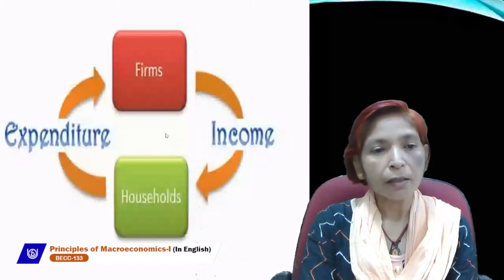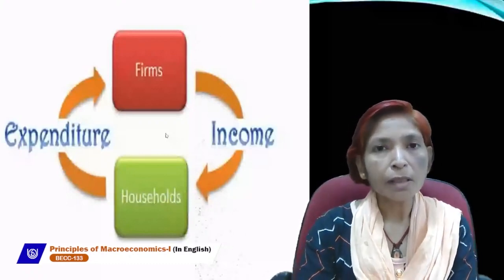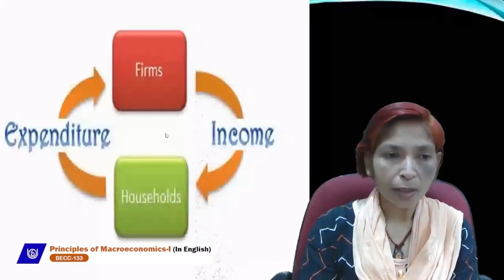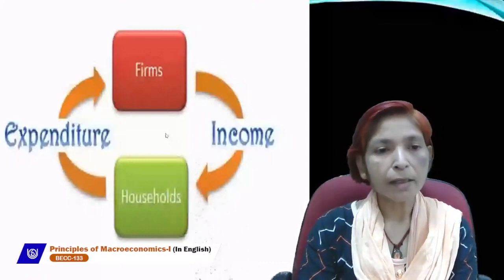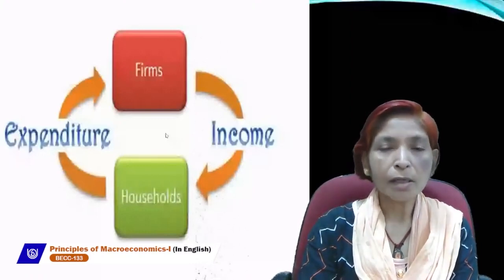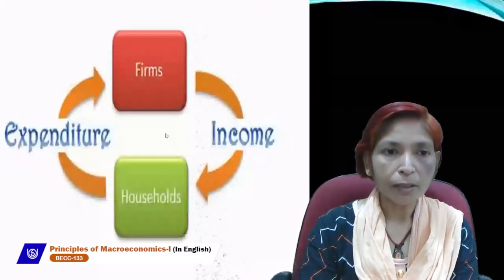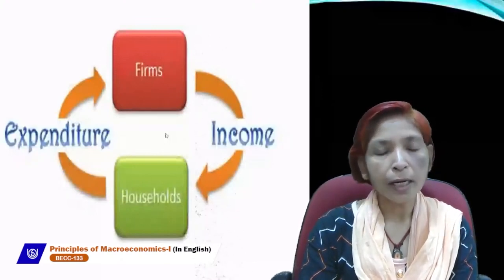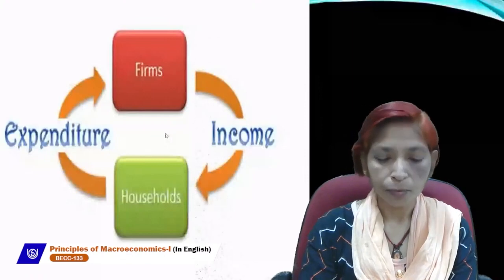So at present, which flow is going on? Money flow is going on in our economy, and four sectors exist in our economy. This is called circular flow of income, which has two types: one is real flow and the other is money flow.